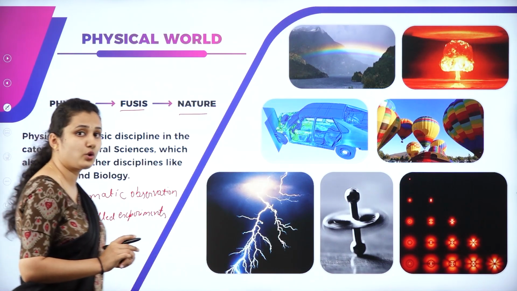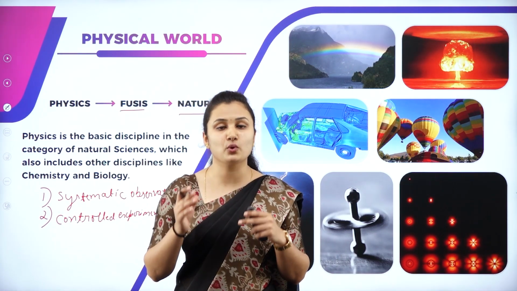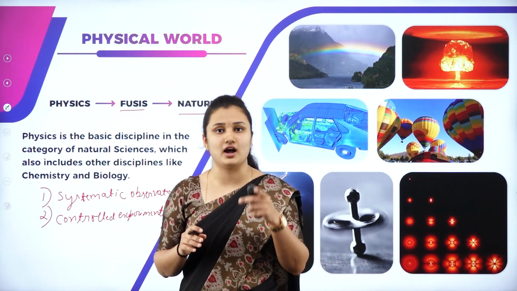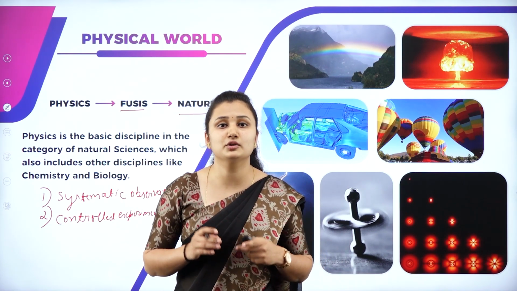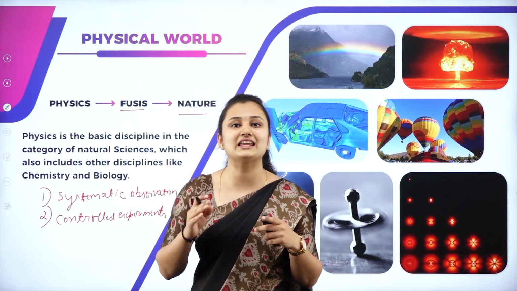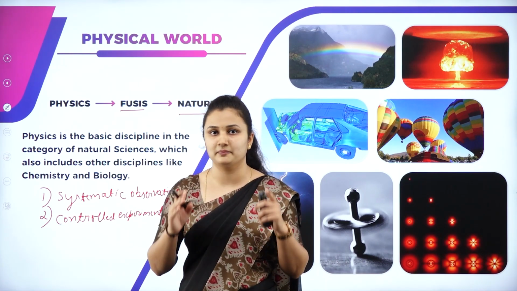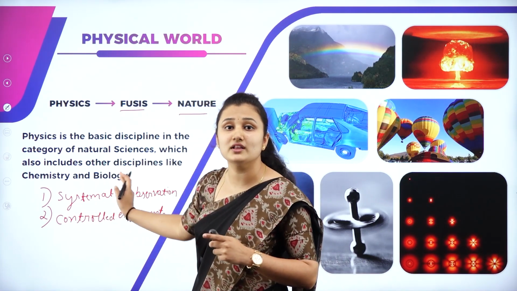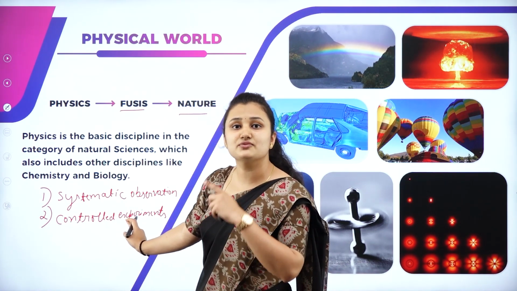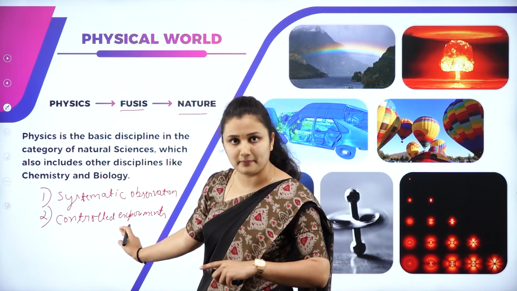What do you mean by controlled experiments? Anything that you notice or see in and around you might have happened by chance. So it is also important to perform a series of experiments just to ensure that this phenomenon keeps happening the same way. That is a controlled experiment. Once you observe, you perform a series of experiments just to ensure this phenomenon keeps happening the same way.